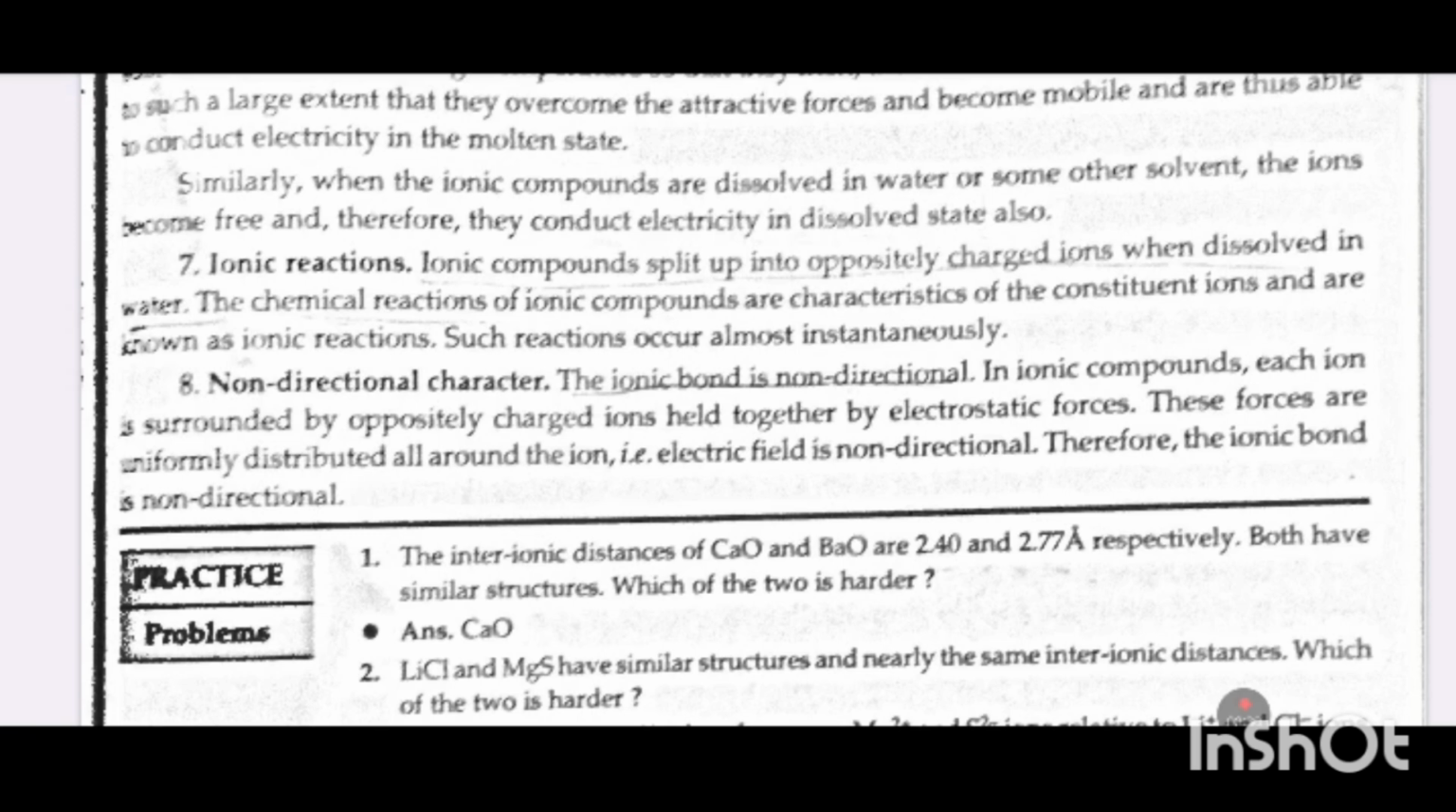Non-directional character. The ionic bond is non-directional. In ionic compounds, each ion is surrounded by oppositely charged ions held together by electrostatic forces. These forces are uniformly distributed all around the ion, that is, the electric field is non-directional. Therefore, the ionic bond is non-directional.